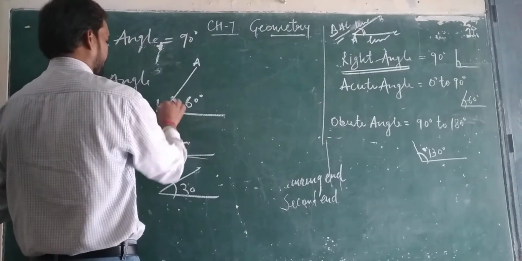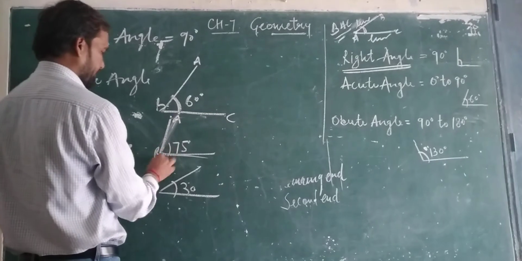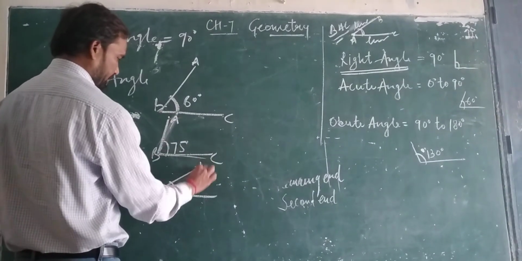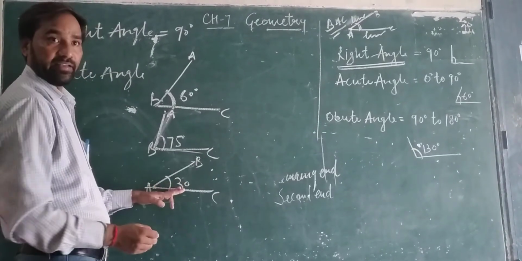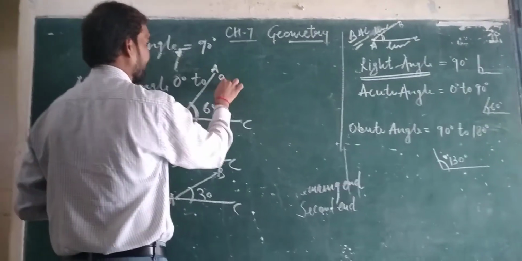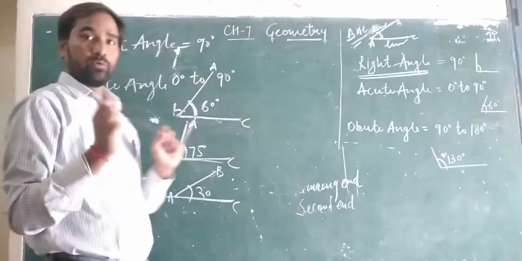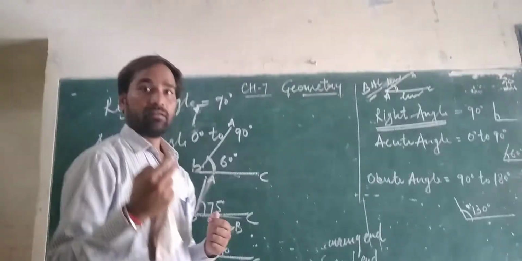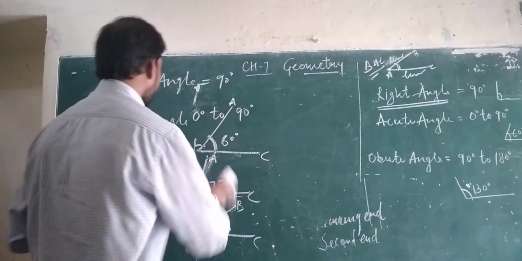Line AB and BC make a 60-degree angle, line AB and BC make a 75-degree angle, line AB and AC meet at a point and make a 30-degree angle. If the angle is 0 to 90 degrees, it's called an acute angle. Clear? If two lines meet at a point and create an angle less than 90 degrees, it is called an acute angle. Okay.